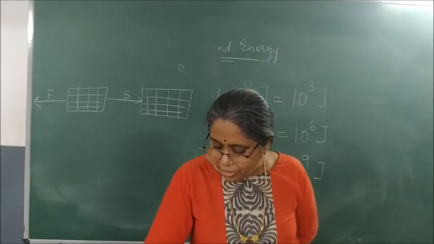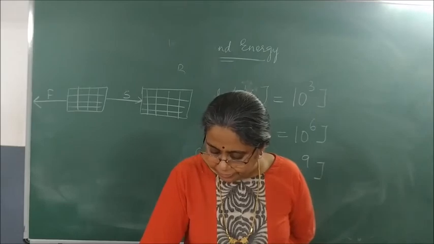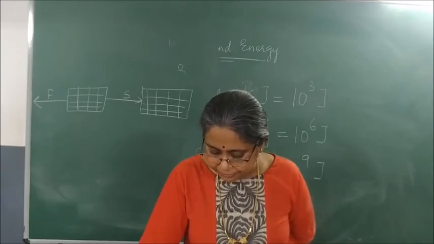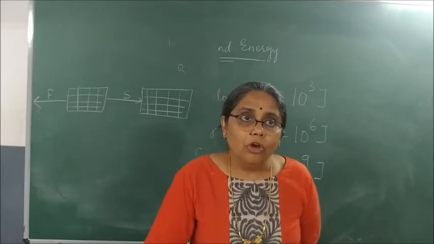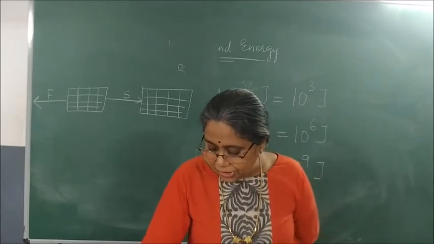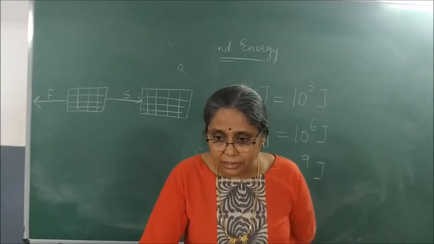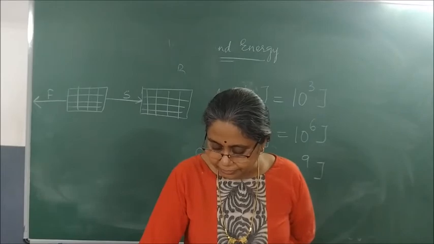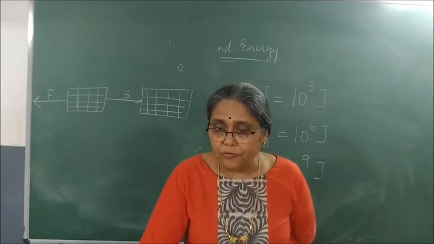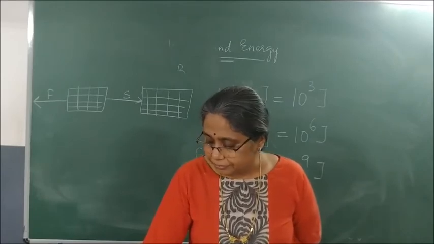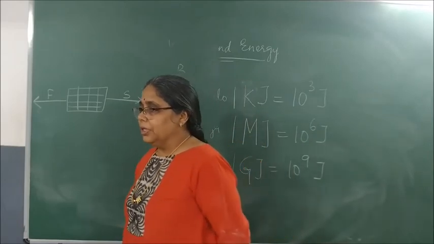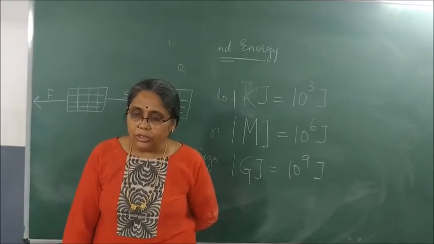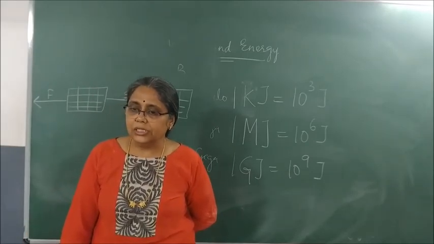Second, when an object is lifted to a certain height, then the work done by force of gravity on the object is negative.